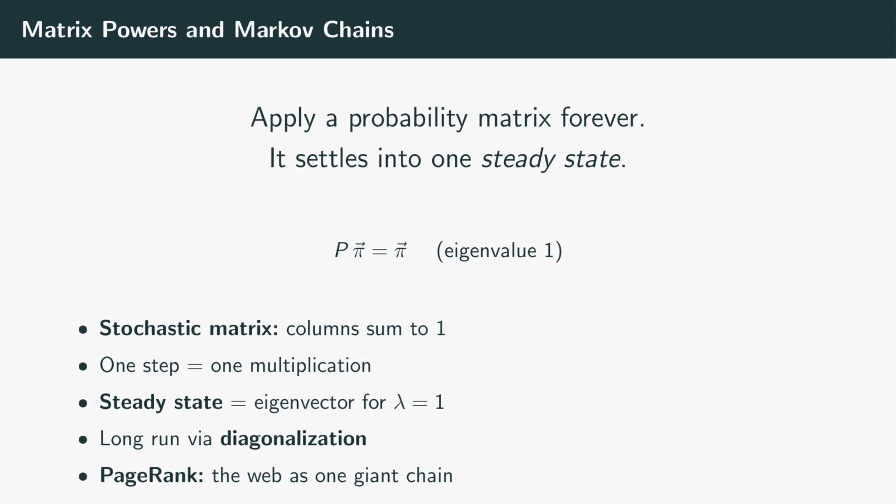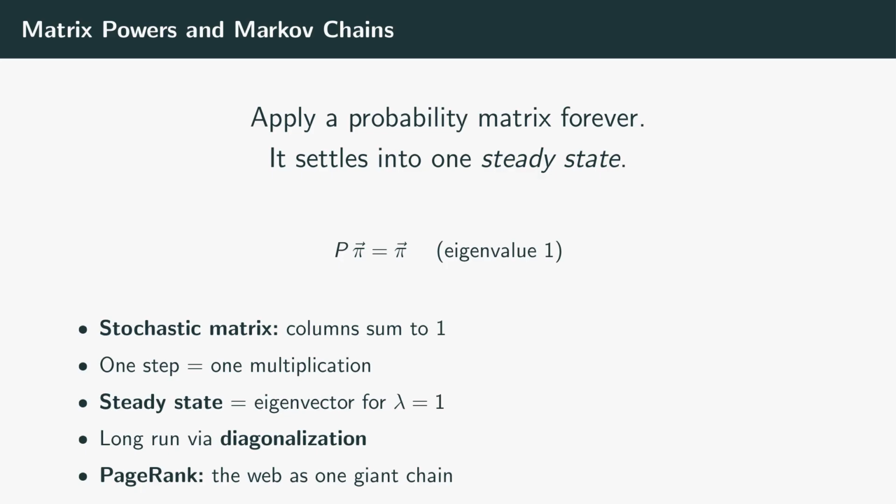Welcome back. In the spinal eigenvalue episode, we cash in everything: powers, eigenvectors, diagonalization on a single spectacular application. The setting is a Markov chain, a system that hops at random between a set of states where the next hop depends only on where you are right now. We pack the hop probabilities into a special matrix, apply it over and over, and watch the long run unfold.